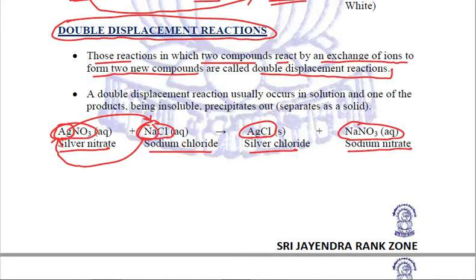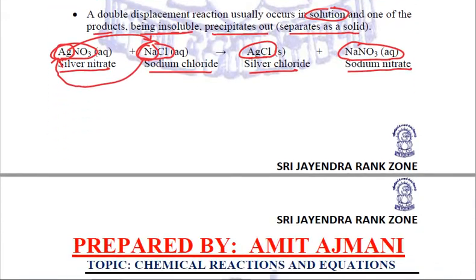Usually these types of reactions occur in solutions and one of the products remains insoluble, which precipitates out or separates out as a solid. That is why most of the double displacement reactions, there are a few exceptions so we cannot say all, but usually the double displacement reactions are also precipitation reactions.